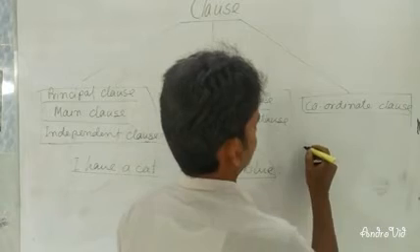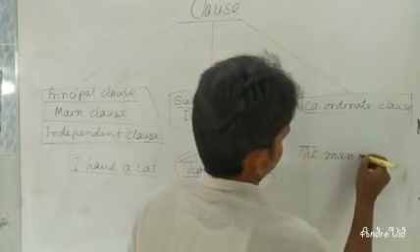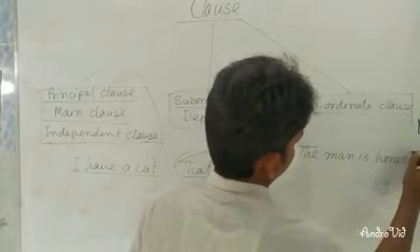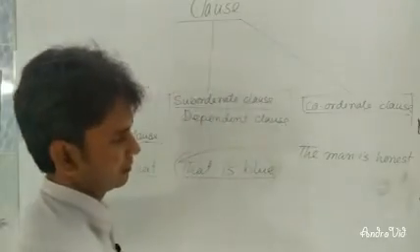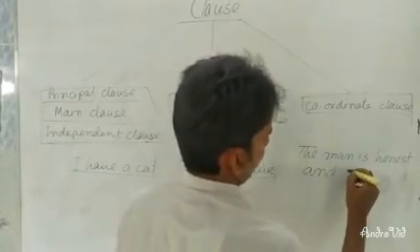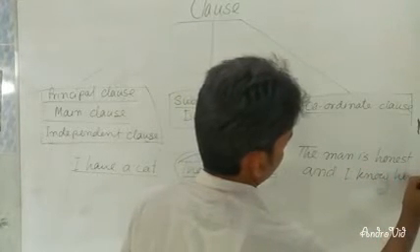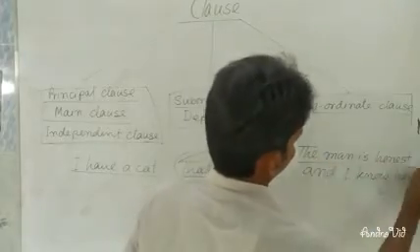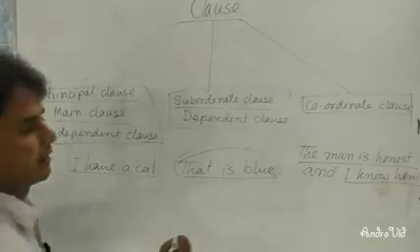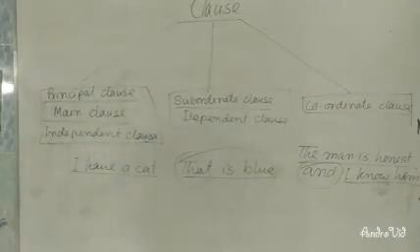Such as, "The man is honest, and I know him." And is a coordinating conjunction. Here you can see there are two independent clauses added with a coordinating conjunction. So it is called coordinated clause.